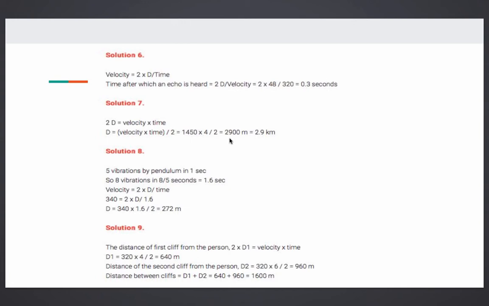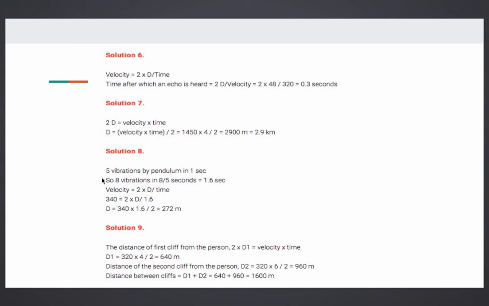Question number 8. A pendulum has a frequency of 5 vibrations per second. Student, very important line: 5 vibrations per second. That means per second means per 1, like percentage, you must have studied in junior classes. Per is per 1, right? So the pendulum makes 5 vibrations in 1 second.